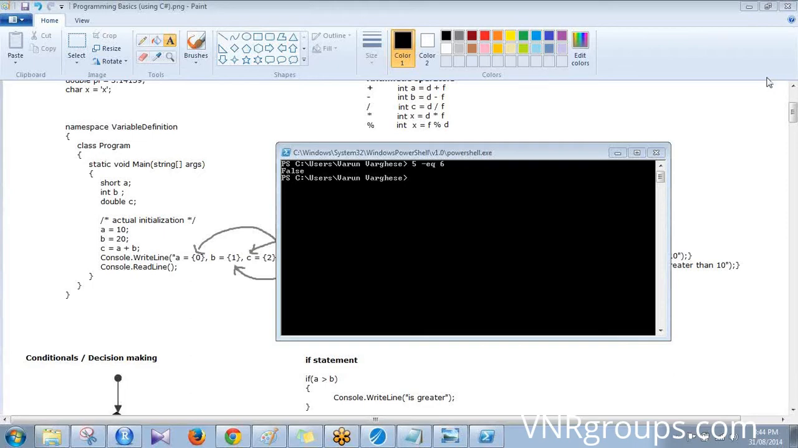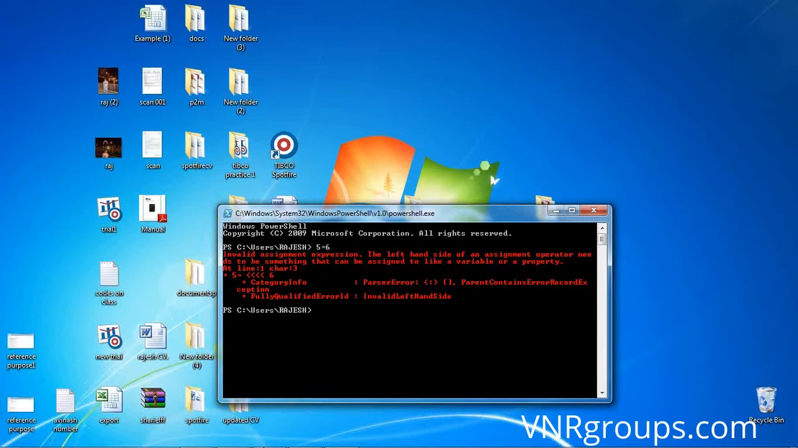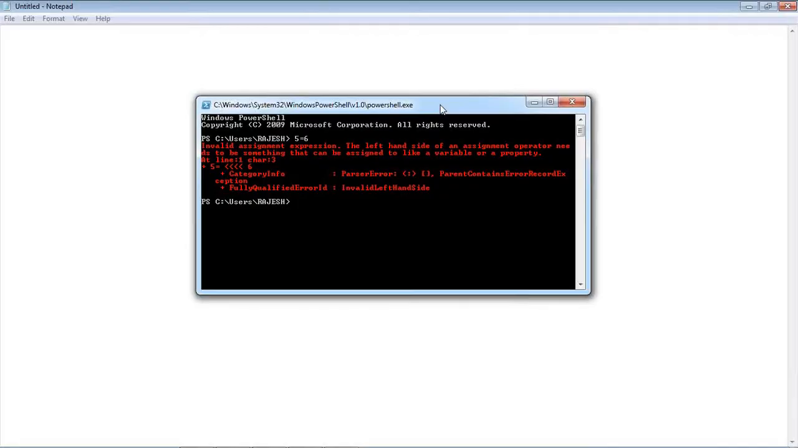PowerShell is a scripting language pretty similar to C#. In fact, both C# and PowerShell run on the same .NET framework. Okay, this is not 5 equal to. There you have to say 5 EQ. Put a space between 5 and EQ, then a space and 6. See that? Whereas if you put 5 EQ 5, you'll get true.